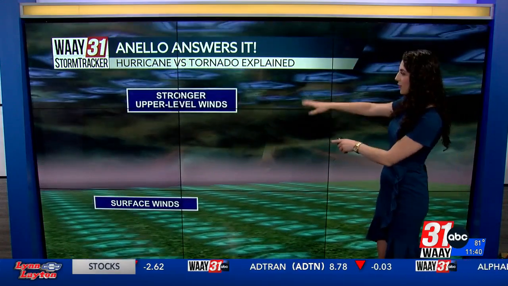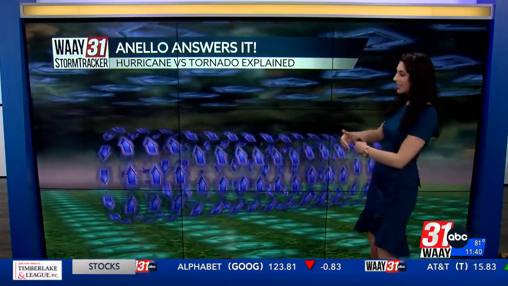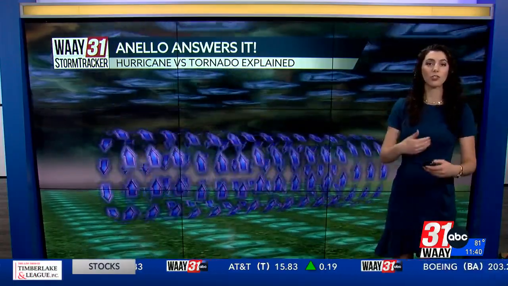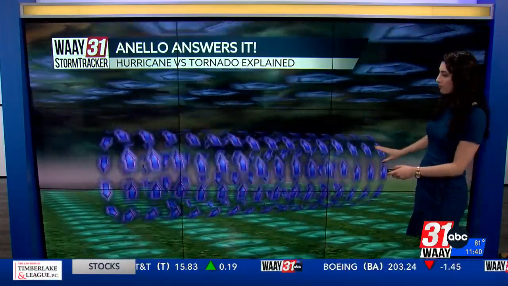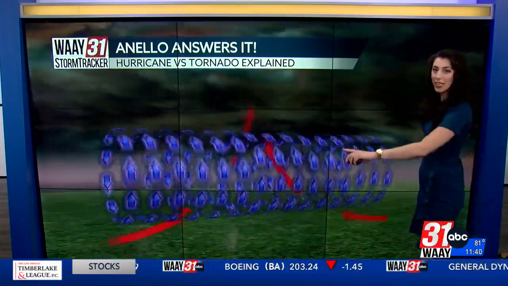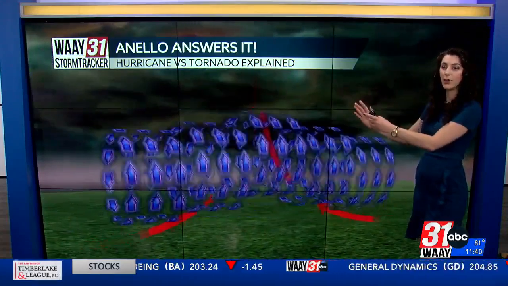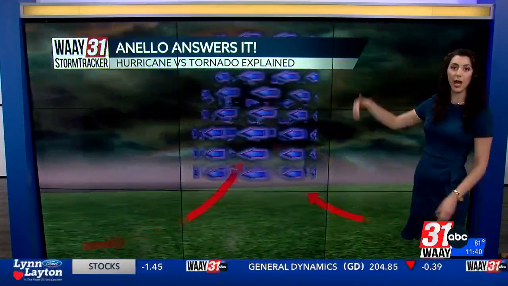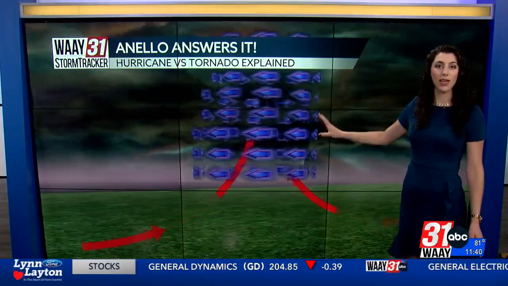We'll start with tornadoes. Tornadoes form on land when we have strong winds up high in the sky and calmer winds down at the surface. What happens is these winds are traveling in different directions, and they start to yin and yang or combine and form a circulating horizontal column. What happens next is winds on either side push into that column and force it to turn vertically up and down. This is what's called a mesocyclone.